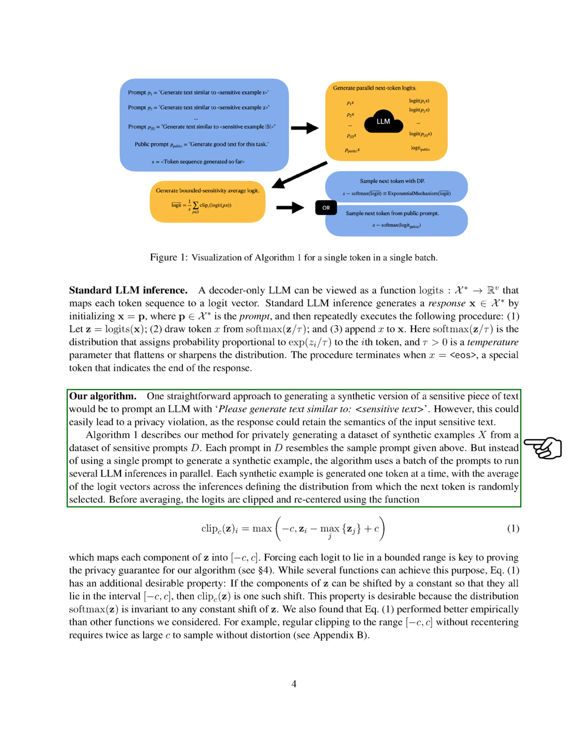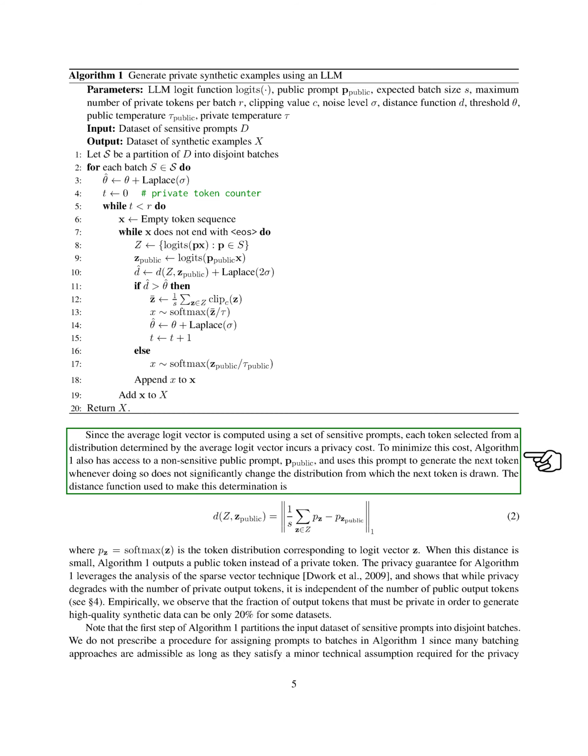Instead of using a single prompt, we use a batch of prompts to run multiple LLM inferences in parallel. Each synthetic example is generated one token at a time, with the average of logit vectors determining the distribution for selecting the next token. To ensure privacy, the logits are clipped and recentered before averaging. We also incorporate a non-sensitive public prompt to minimize privacy costs when selecting tokens.